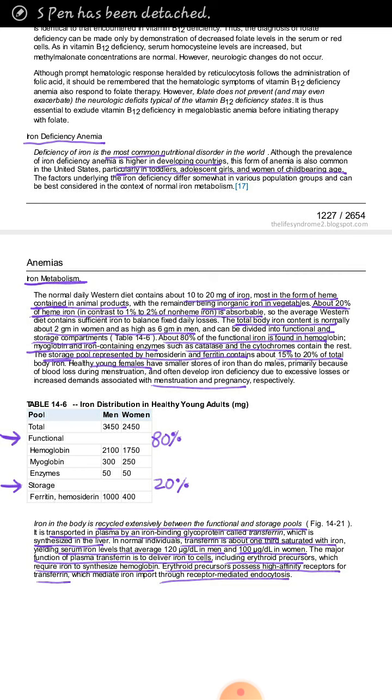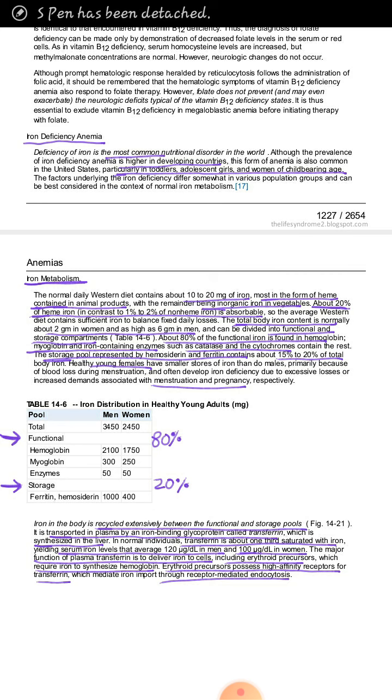Now the daily requirement of iron in our body is about 1 to 2 milligram per day, and on a daily basis we take about 10 to 20 milligram per day of iron, and out of this only 10 to 20% is absorbed. So daily absorption of iron is about 1 to 2 milligram per day. Iron deficiency is more common in females as compared to males because females are menstruating, and during pregnancy and lactation, more iron is required. So iron deficiency anemia is more common in females as compared to males.